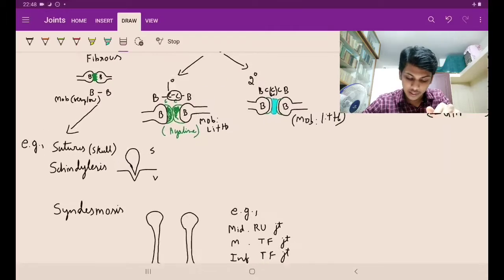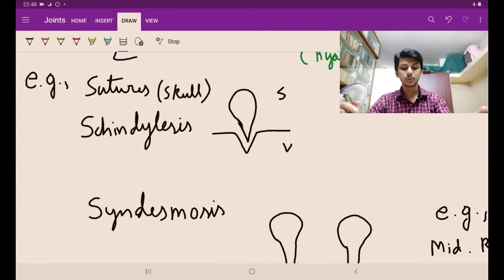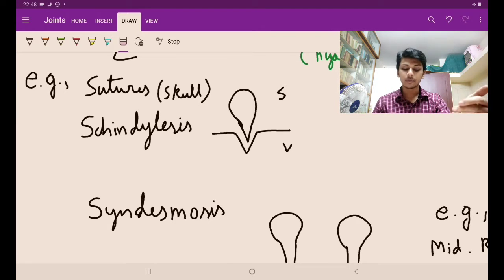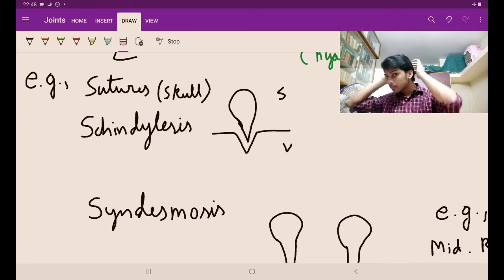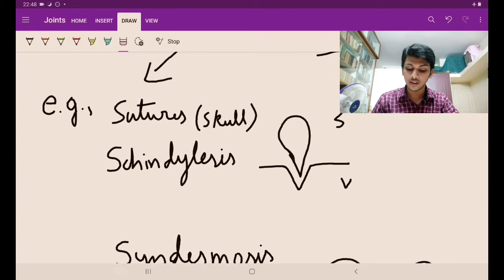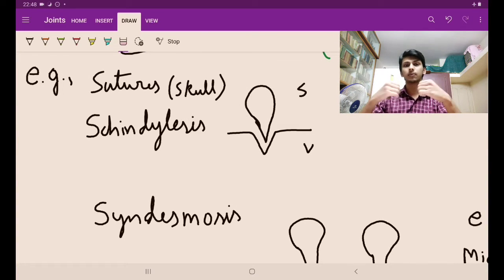Now the fibrous joint. These are the examples of fibrous joint: the sutures, the syndesmosis, and the gomphosis. Okay, what are sutures? Sutures are the fibrous joints in the skull. In the skull it appears like a single bone, but it is consisting of 8 bones. But why can't we move between those joints? Because it is a fibrous joint between bone and bone, very strong, immovable. Its only purpose was growth, which usually happens over time, and those joints which had cartilage in between become the fibrous joints. Okay, those are the sutures. Sutures are present in the skull.